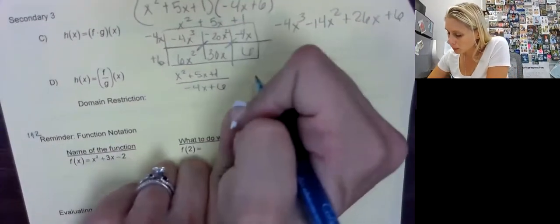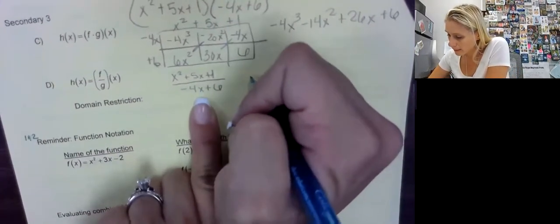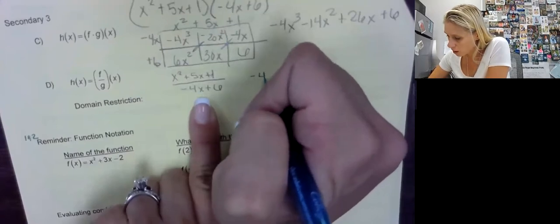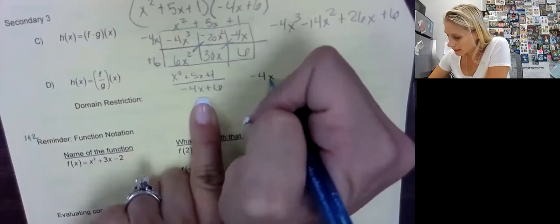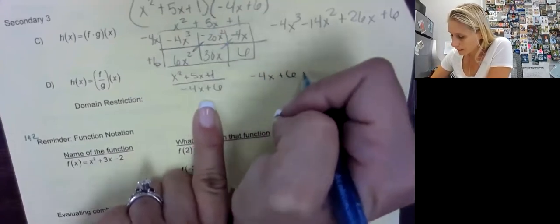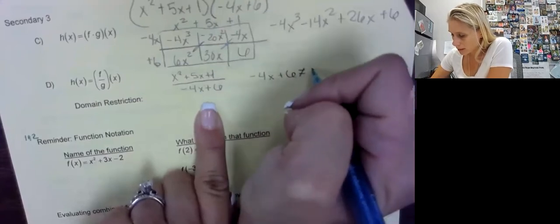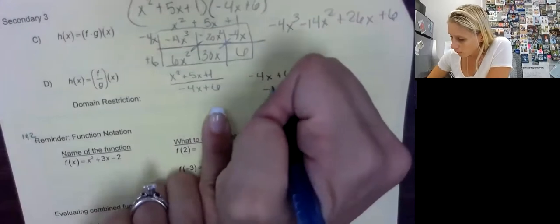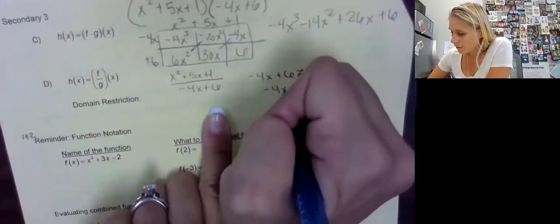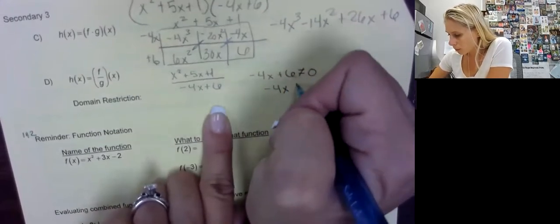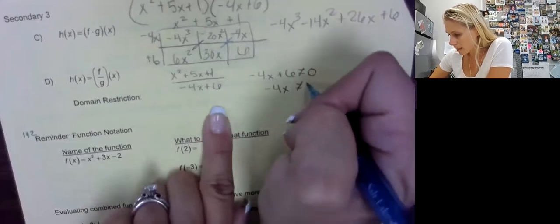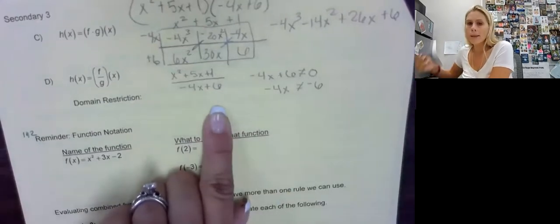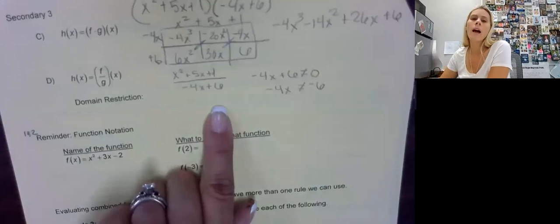So remember, what we do here is we take the denominator, which in this case is negative 4x plus 6, and we say it can't equal 0. And then we start solving. So negative 4x. Now, if I move that 6 over, I would be subtracting it. So 0 minus 6 is negative 6.